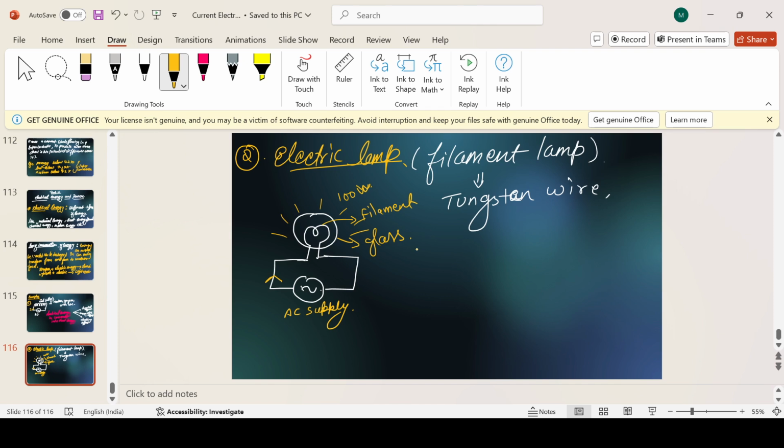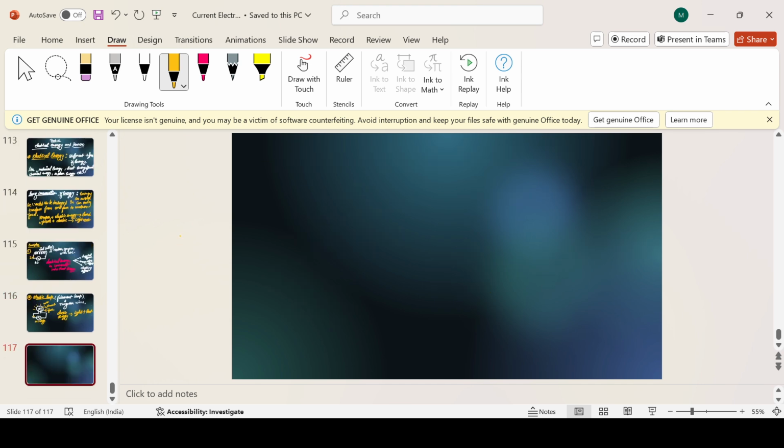So what is happening in this? When the electric current passes through it, the filament gets heated up. So here the electric energy is converted into light plus heat energy. This also we have seen. Is everything clear up to here? Yes sir. I am taking all the examples because these are basic examples.